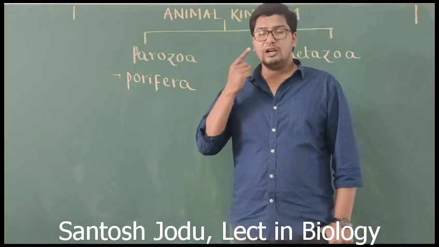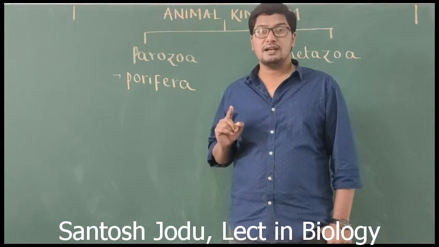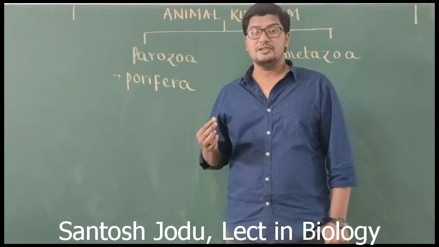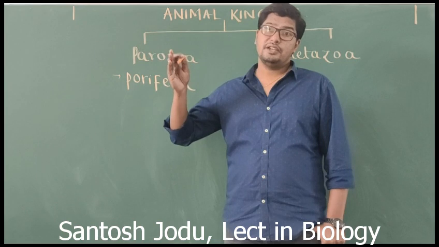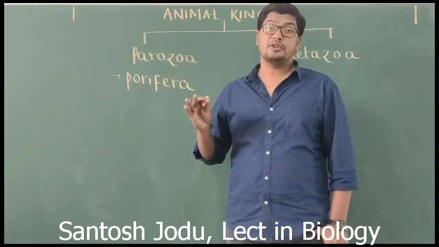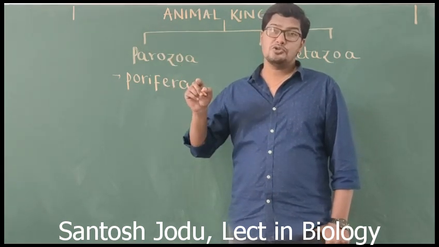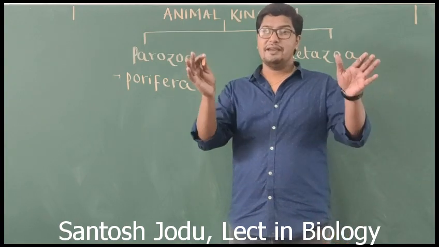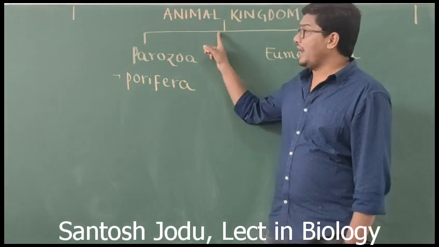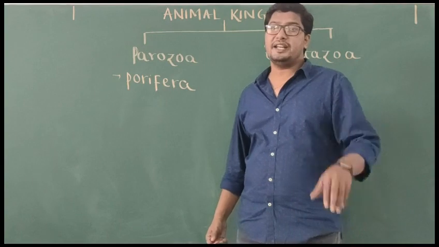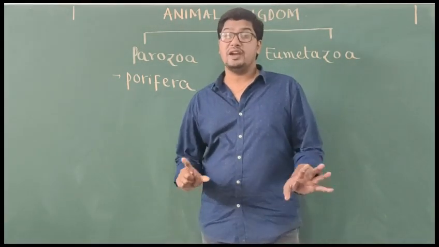But what are protozoans? Protozoans are unicellular animals, or I can say they are unicellular eukaryotes. If you remember, though protozoans are animals, they were not included in kingdom Animalia in R.H. Whittaker's 5 kingdom classification. Why, tell me?